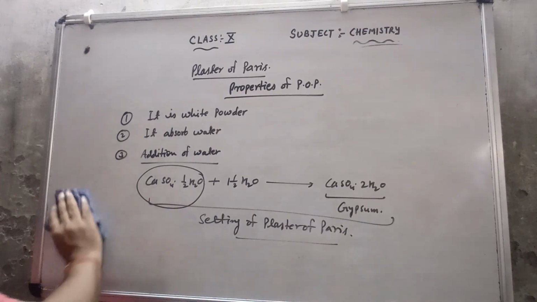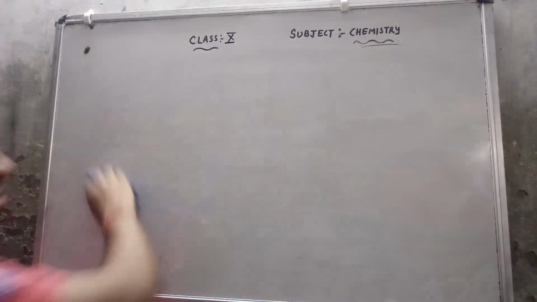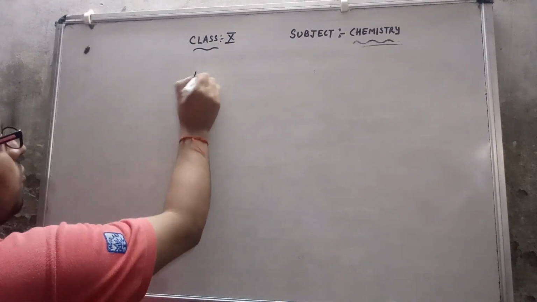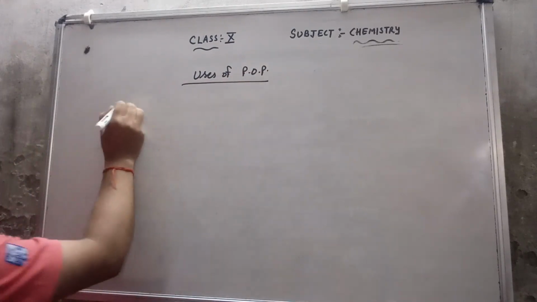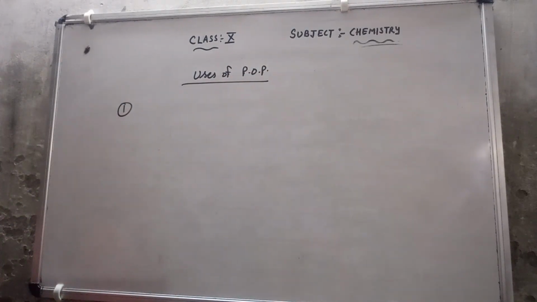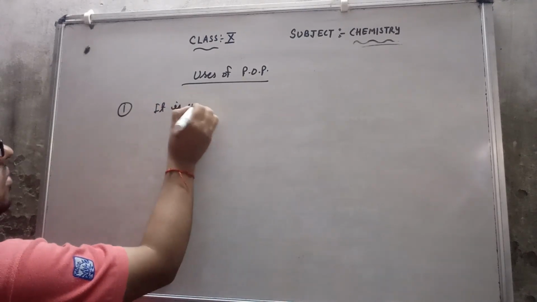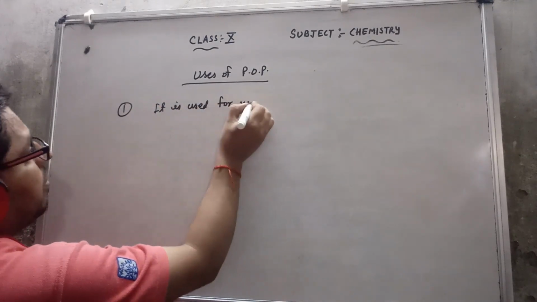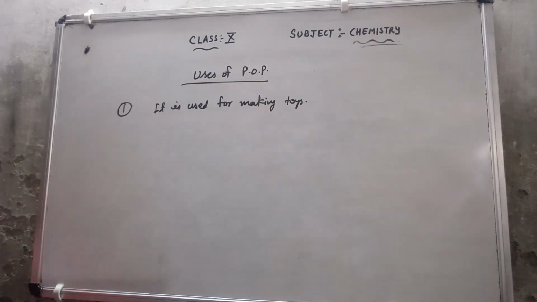After this I will discuss some uses of POP. What are the uses of POP? The first use: POP is used for making toys, pottery, cosmetics, etc. Mostly you have seen lots of toys made of POP. With the help of POP we can make toys, statues and decorative materials.